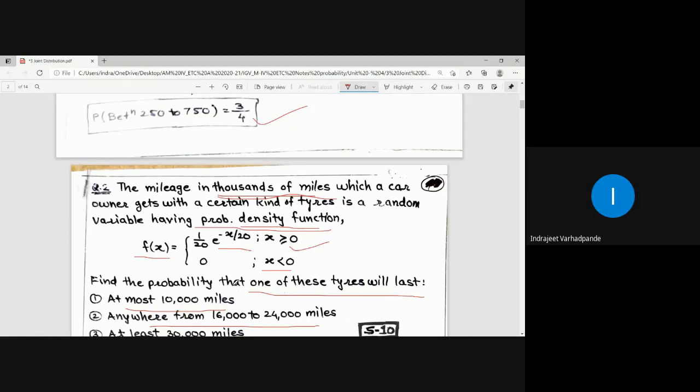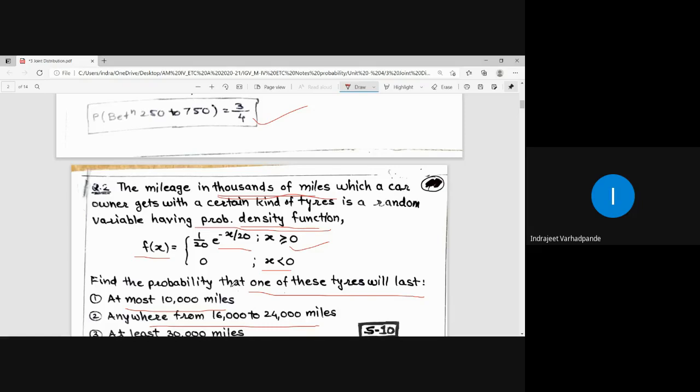Do we know the upper bound of that? No. In at the most, we know the upper bound is 10,000 miles. But lower bound uska kya rahega? The extreme end on the real number line is minus infinity. So accordingly, we will check whether our function exists for that particular quantity or not.